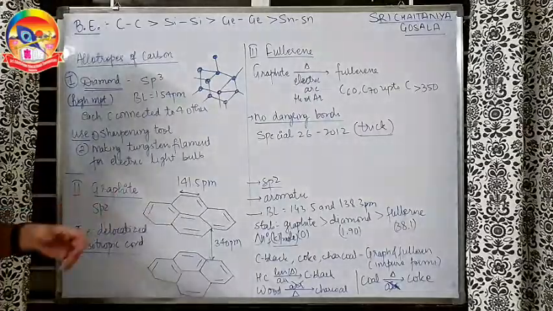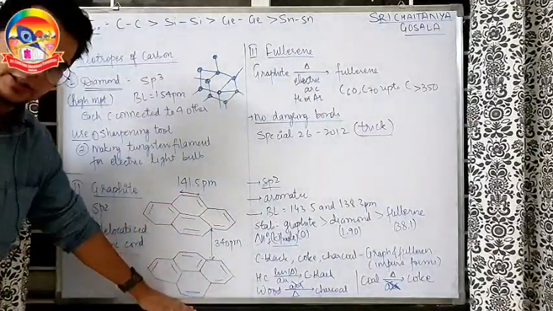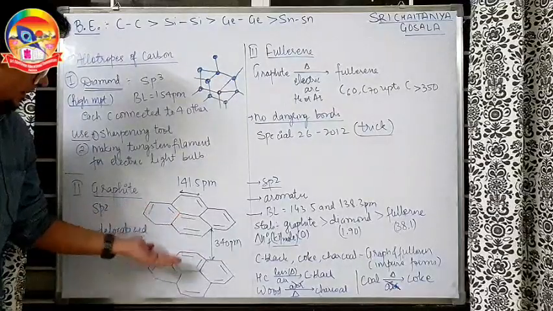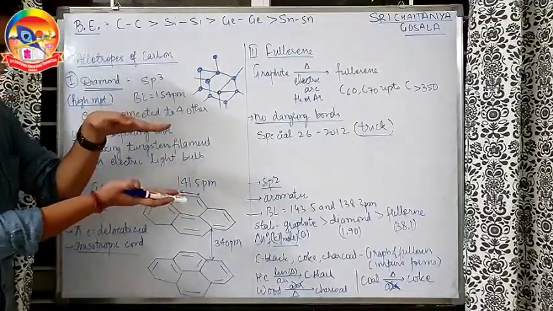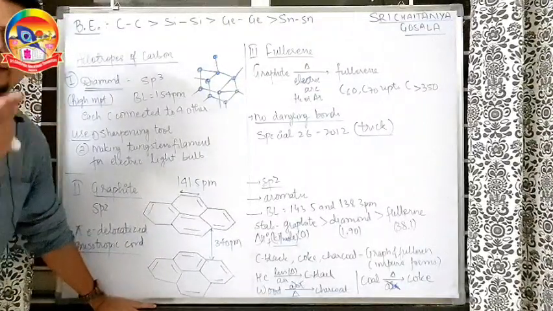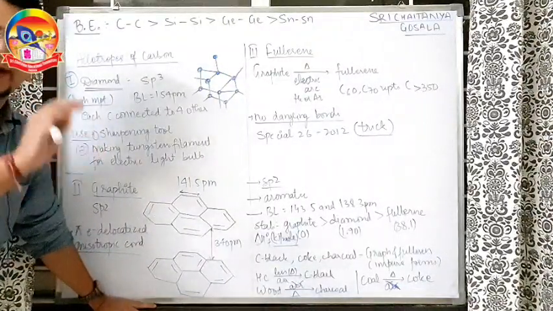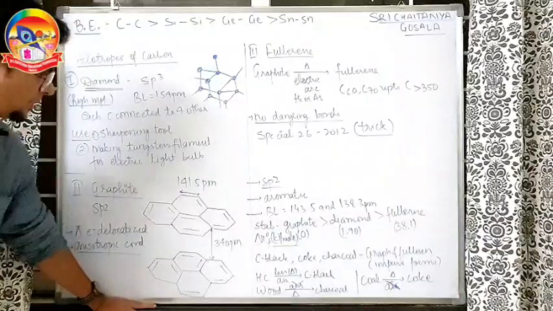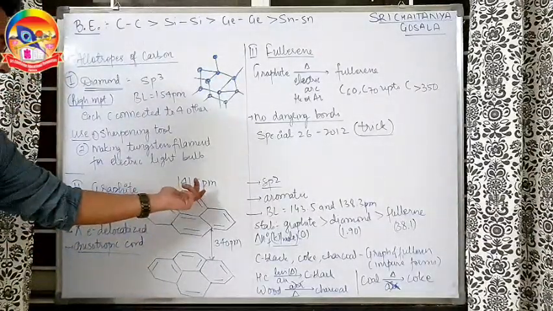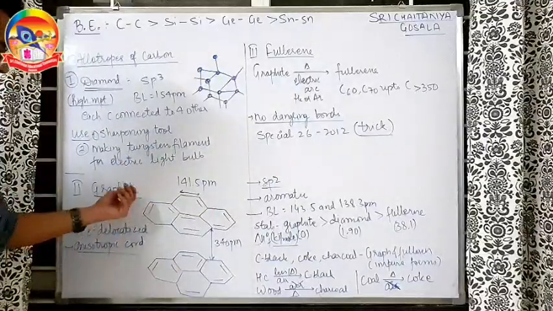Next, about graphite. Graphite has a layered structure. So I've tried drawing the structure here. This is one layer, that's the other layer, and between the two layers there is a distance of 340 pm. So remember it like the time, like 140 pm and 2 hours later 340 pm. So 140 pm, that is 140 picometer nearly, is the bond length. All the bond lengths are 140 picometer.